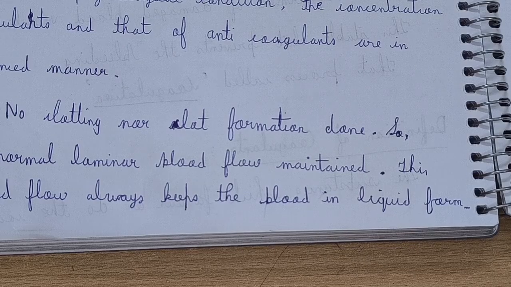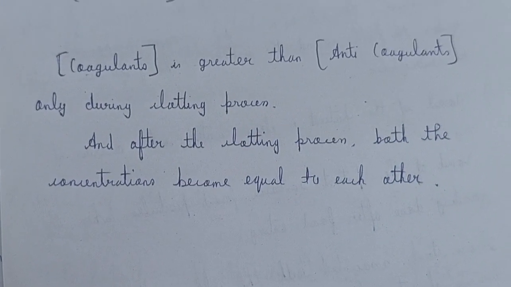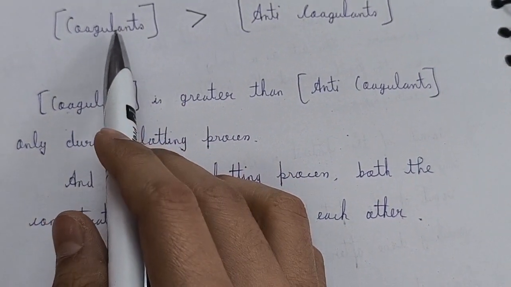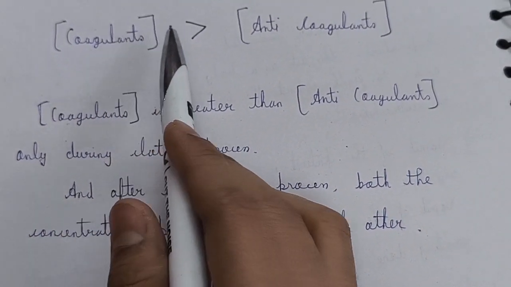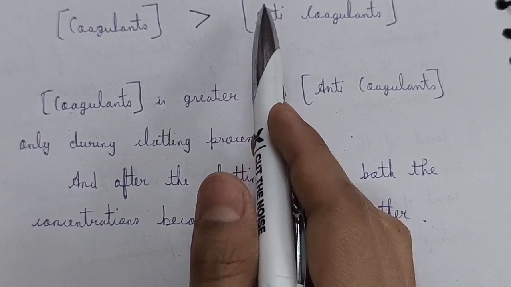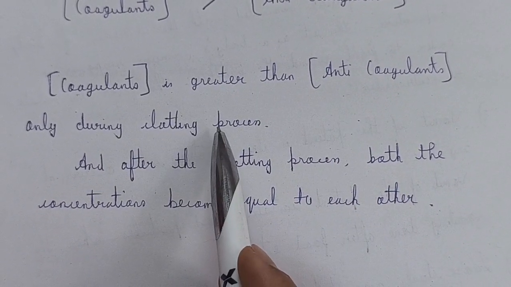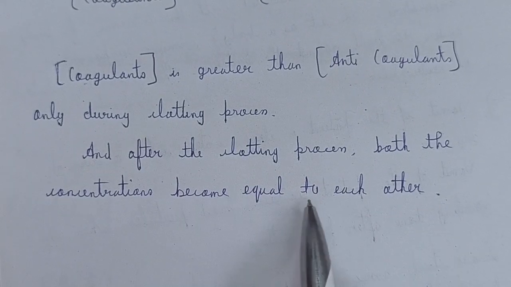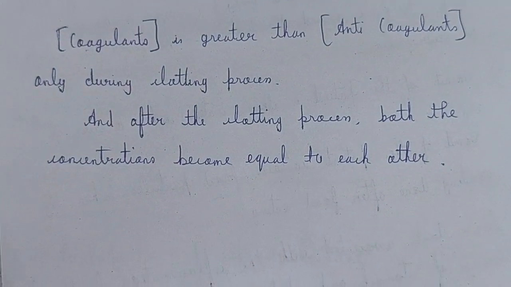Also one extra piece of information: the coagulants concentration is greater than the anticoagulants concentration only during clot formation, and after the clot formation, both the concentrations become equal to each other.